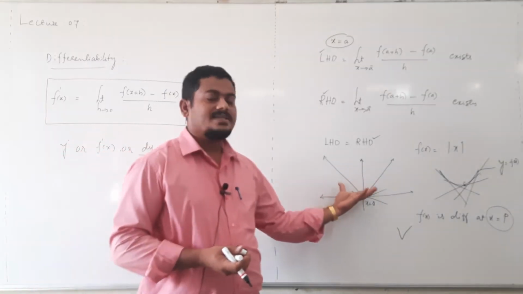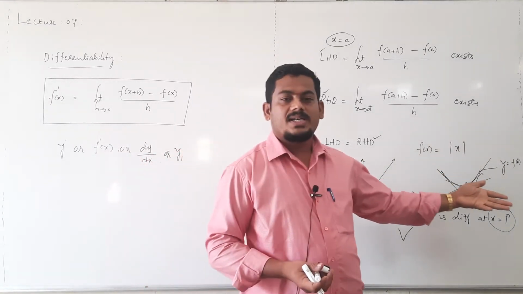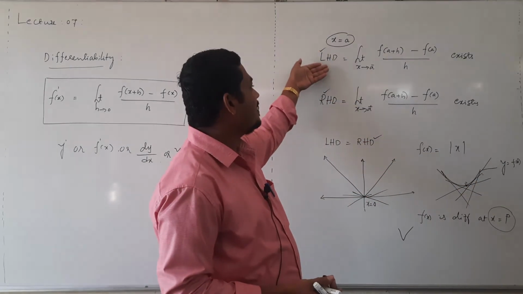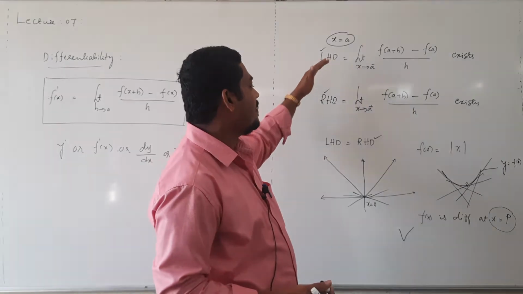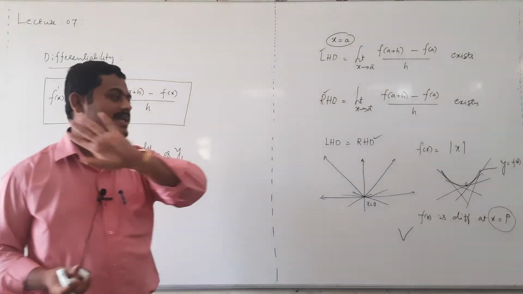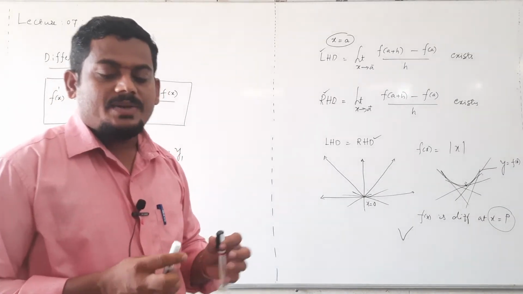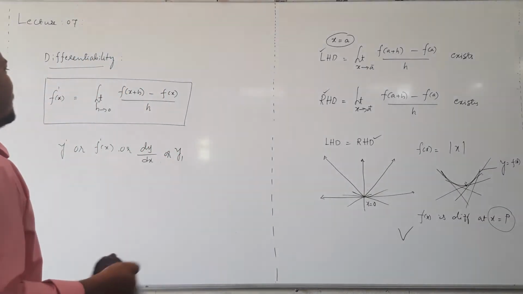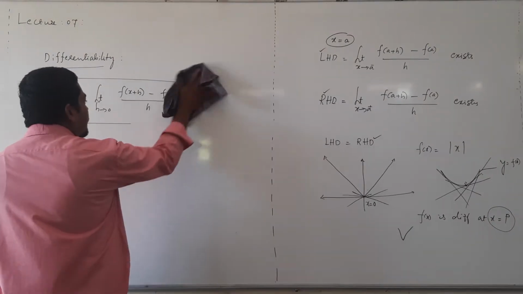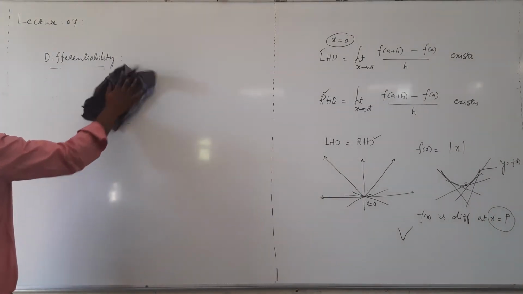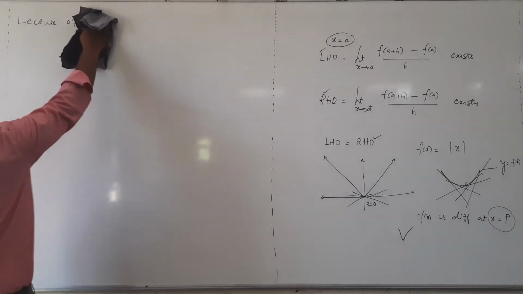This concept is not necessary for PUC, right? From the graph. Just remember this definition. If a function is differentiable, then left hand derivative and right hand derivative exist and are equal, right? If left hand derivative and right hand derivative exist and are equal, then we can say that the function is differentiable at a given point, right? This is the definition of differentiability of the function.